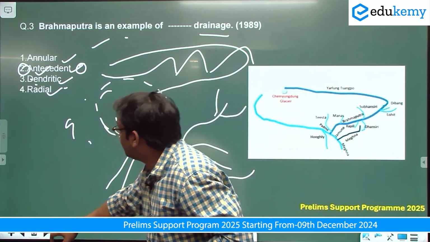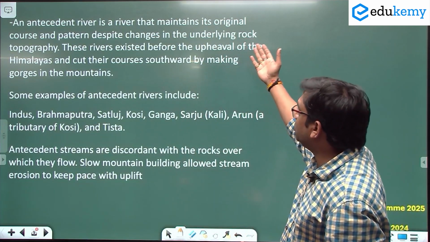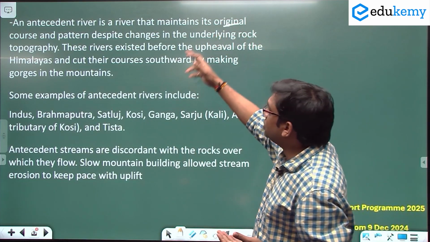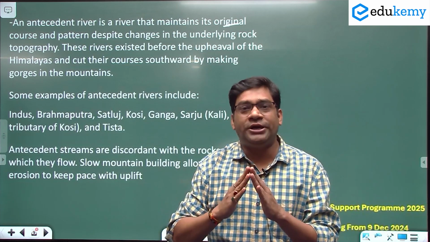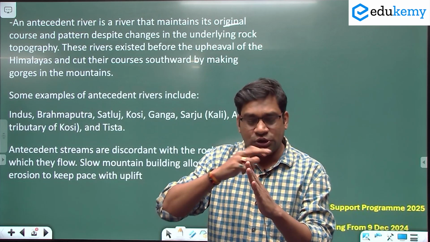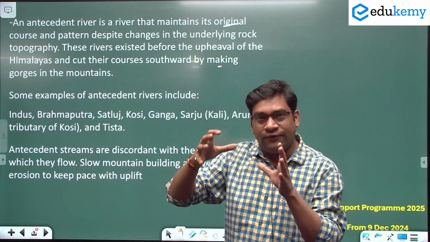Now we'll move to the next question. This is just an explanation: antecedent rivers are those that maintain their original course despite changes in the underlying rock topography. The mountain building process is very slow, so the river gets time. It also erodes and forms gorges.